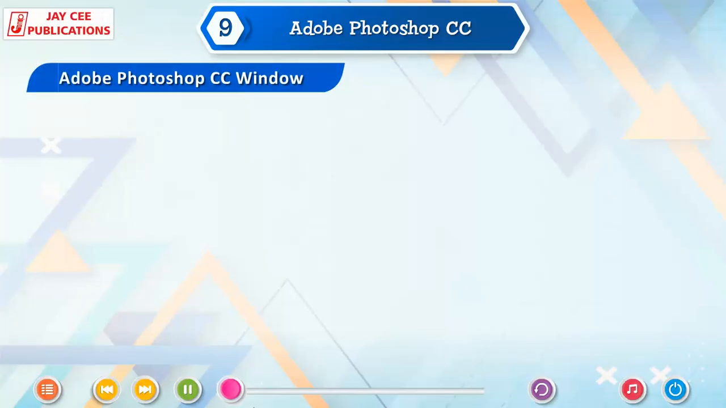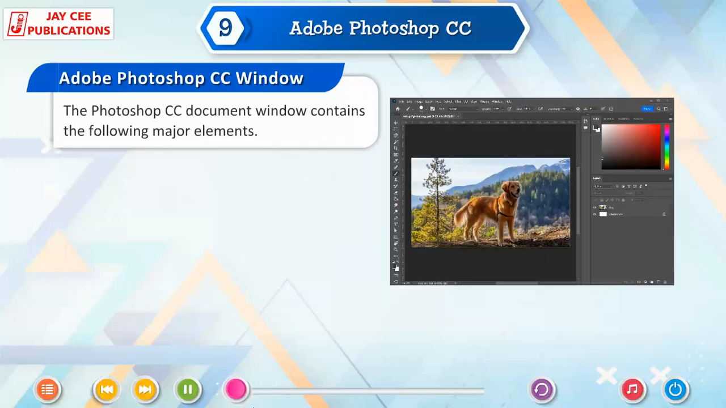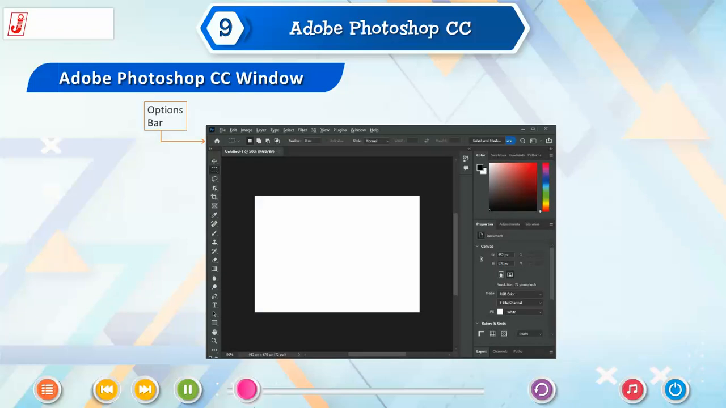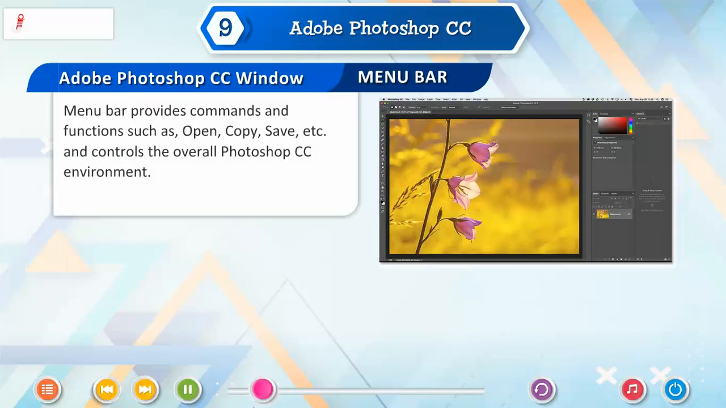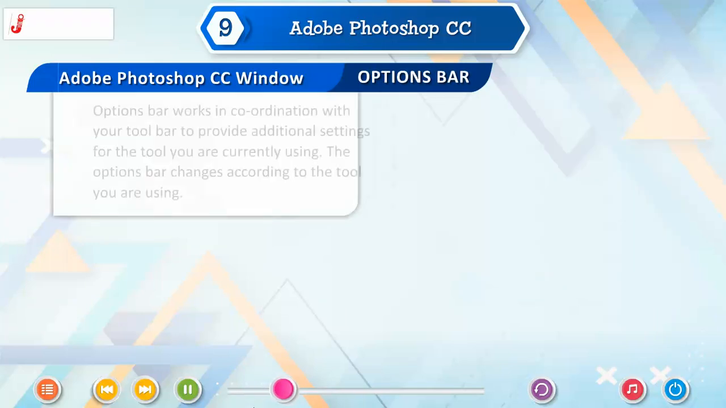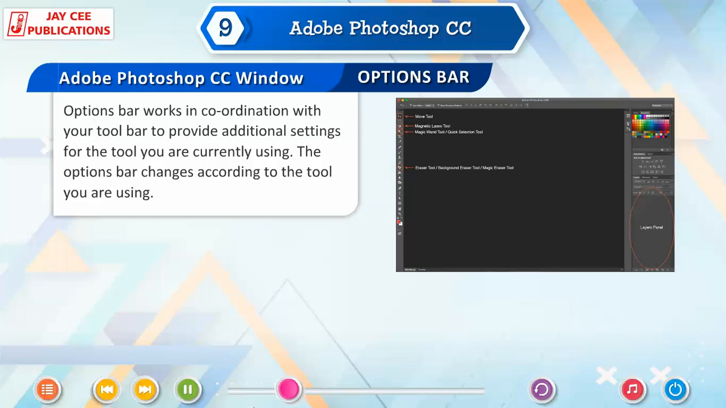Adobe Photoshop CC window. The Photoshop CC document window contains the following major elements: Options bar, menu bar, panels, tools palette, document window. Menu bar. Menu bar provides commands and functions such as open, copy, save, etc. and controls the overall Photoshop CC environment. Options bar. Options bar works in coordination with your toolbar to provide additional settings for the tool you are currently using. The options bar changes according to the tool you are using.